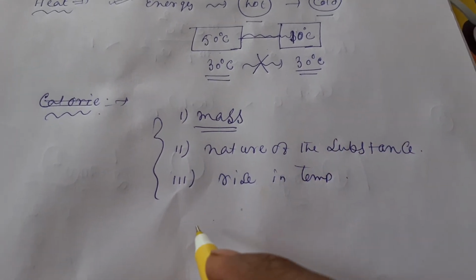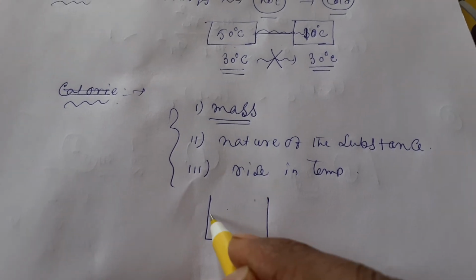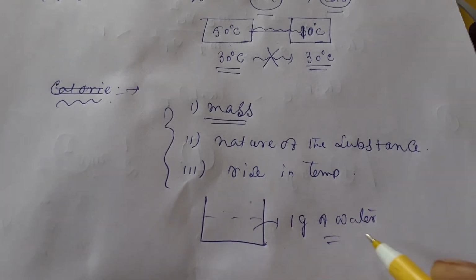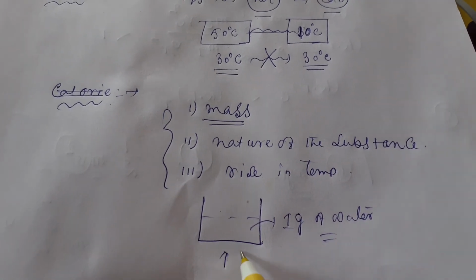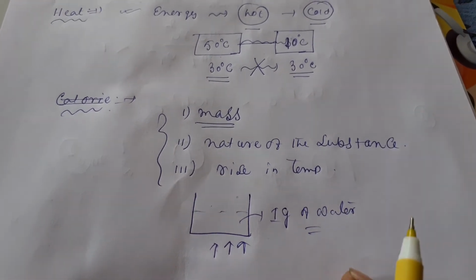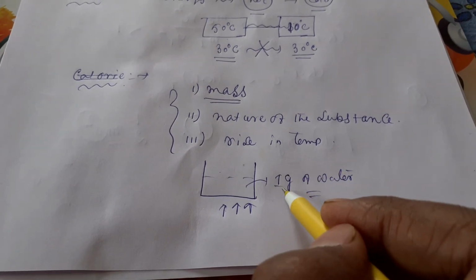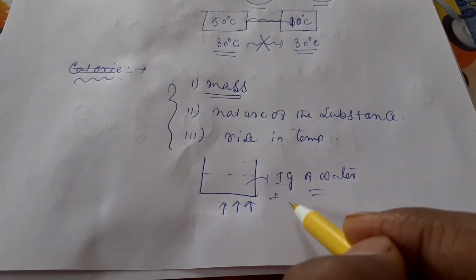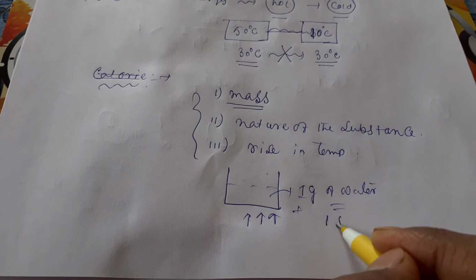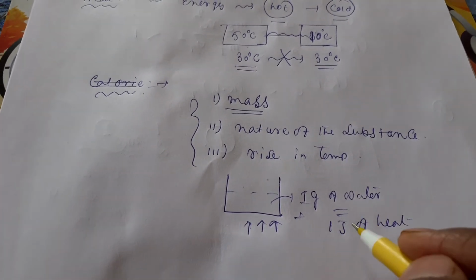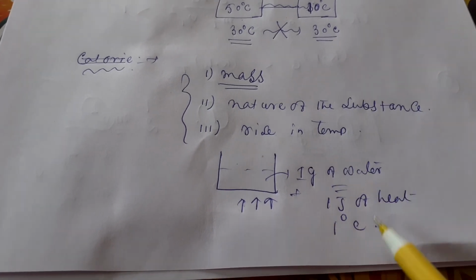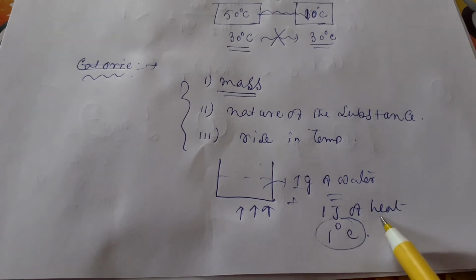How can you understand these three things on which it depends? Suppose you have a container, and first of all you have taken 1 gram of water. Now you are applying heat to this one, and you want to raise the temperature of this 1 gram of water. Suppose to raise the temperature of 1 gram of water by 1 degree centigrade, 1 joule of heat is required. Again I am telling the conditions: 1 gram of water, to raise the temperature by 1 degree, 1 joule of heat is required.